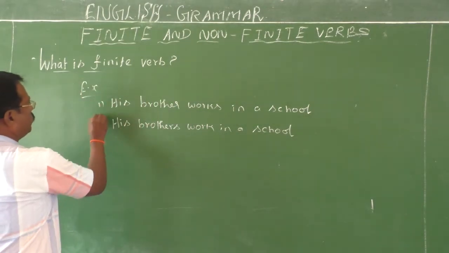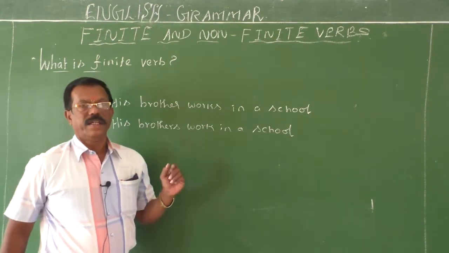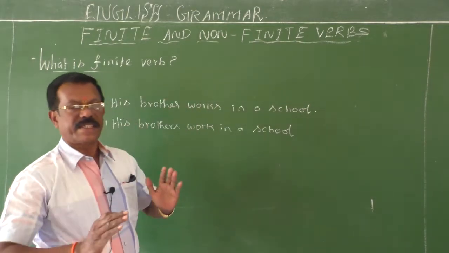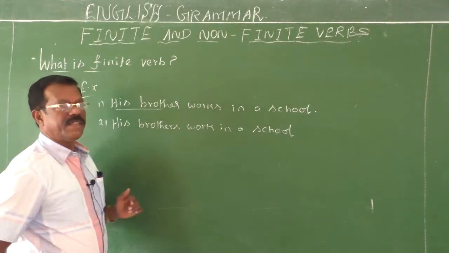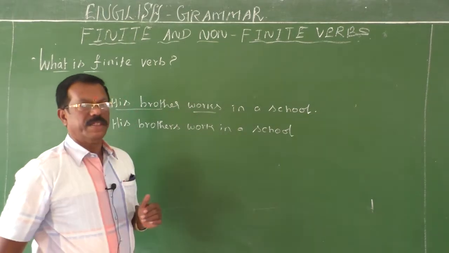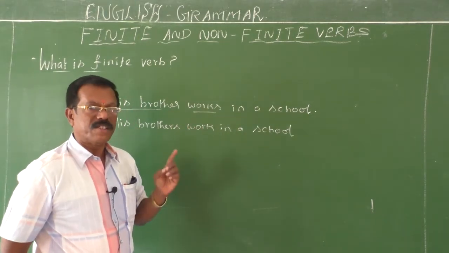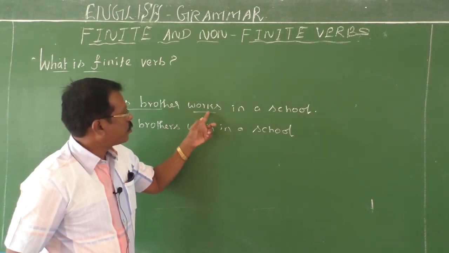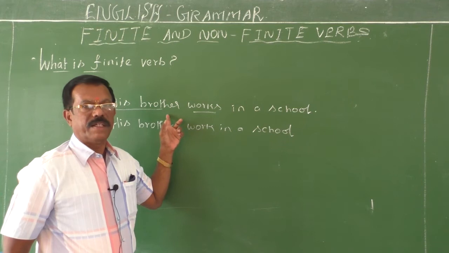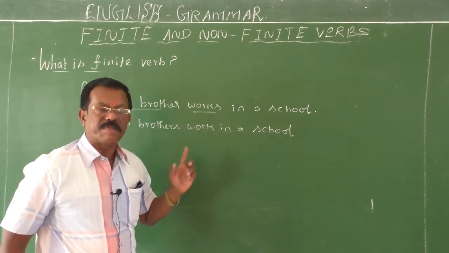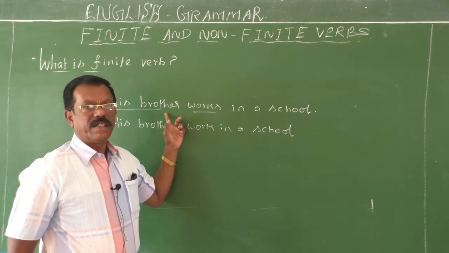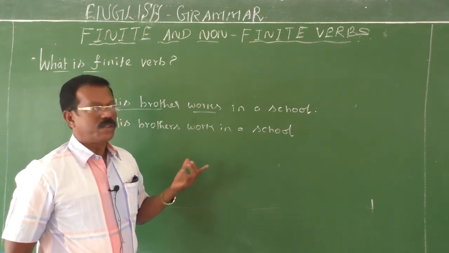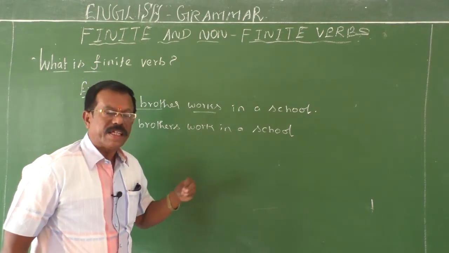See now, we just compare. Children, see the first one. His brother works in a school. So this is a sentence. This is a statement. His brother is the subject in the sentence. Works is the verb. The verb is in singular form, because the subject, his brother, is also singular. Therefore, the verb should agree with the number of the subject. And more than that, his brother is in the third person. So third person singular always takes the s or es form of the verb. So the verb should be in the singular form.